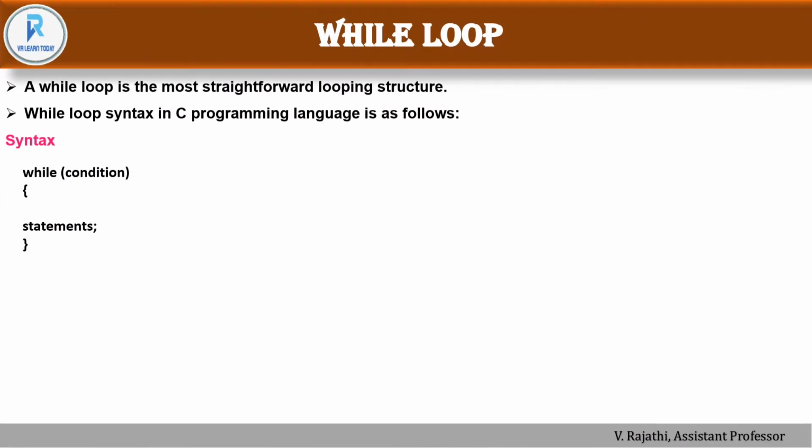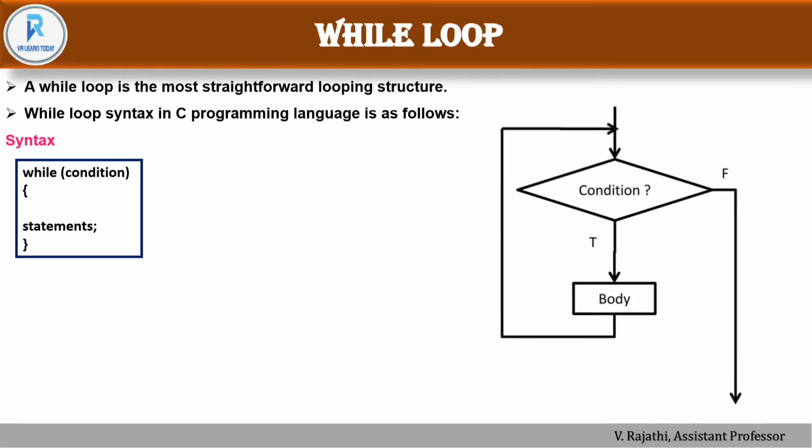Now we are just focusing on the first loop, which is the while loop. The while loop is the most straightforward looping statement. The while loop syntax in a C program is while, condition, and then statement, which is the body of the loop. And this is the flowchart. When it enters the while loop, first it will check the condition. Only if the condition is true will the body of the loop be executed, or else it comes out of the loop.